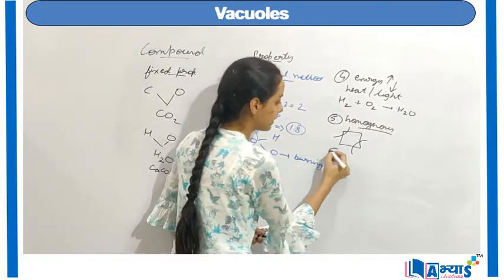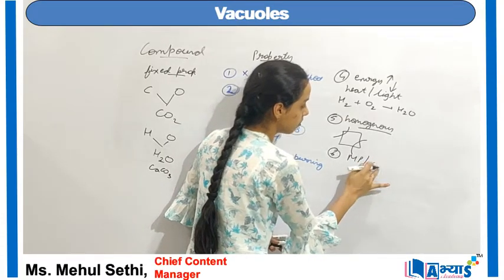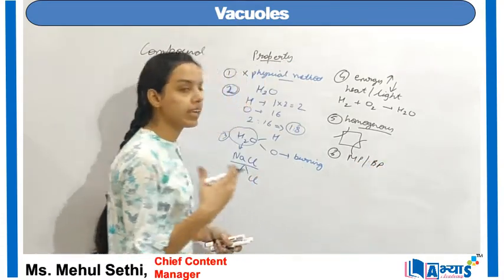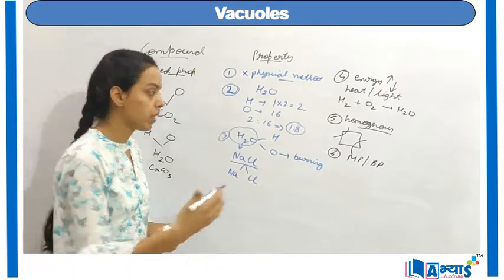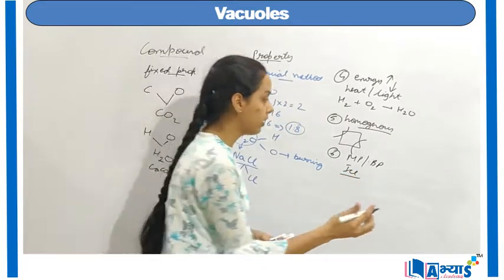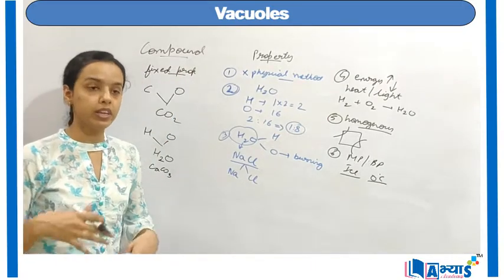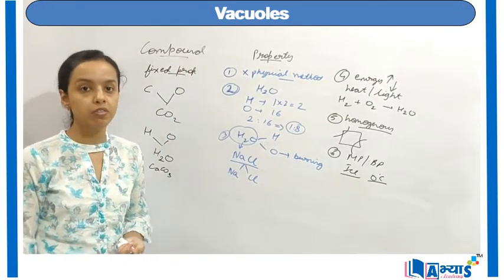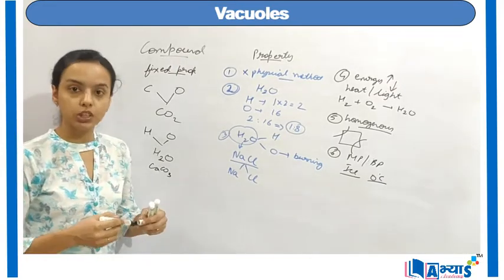The next property is that they have a fixed melting point and a fixed boiling point. In the case of water, the solid state is known as ice. Ice has a melting point of 0 degrees Celsius. It is fixed, the same for all cases of ice or water. So these were the important properties of compounds.